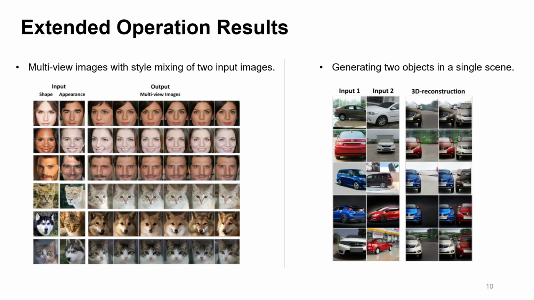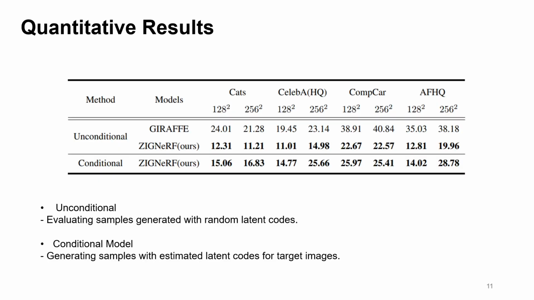The following are the quantitative results. Since this is the first study attempting zero-shot 3D GAN inversion without camera parameters, there are no direct comparison benchmarks available. Hence, we compared our model with GIRAFFE, which served as the baseline model, for evaluation purposes. The unconditional in the table represents simple generation performance. For the conditional model, it showcases the performance of our model in generating images based on the inferred latent code from input photos. It's evident that our model exhibits significantly better performance than the baseline model.